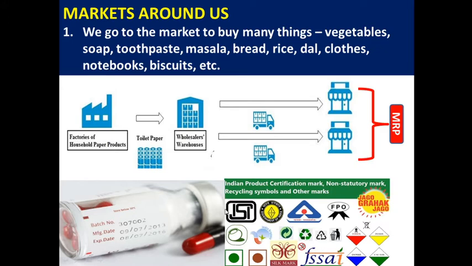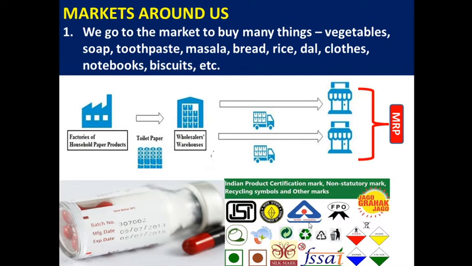If we see these logos, it means these products are certified by the Government of India. We also need to look at the manufacturing and expiry dates. Most importantly, while buying edible goods, we have to look at the manufacturing date and expiry date.